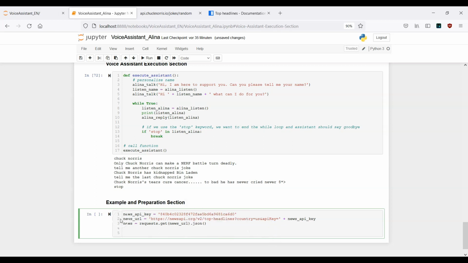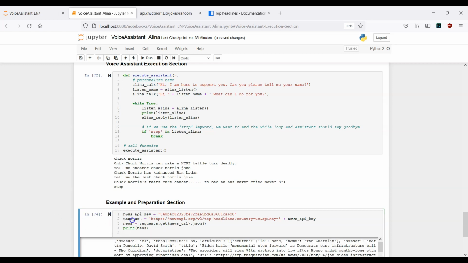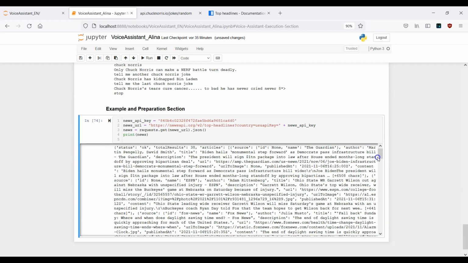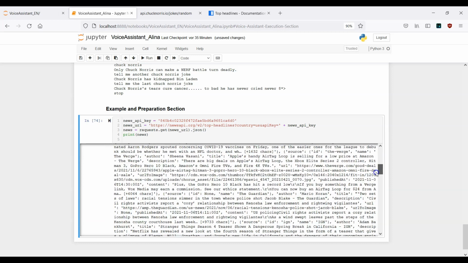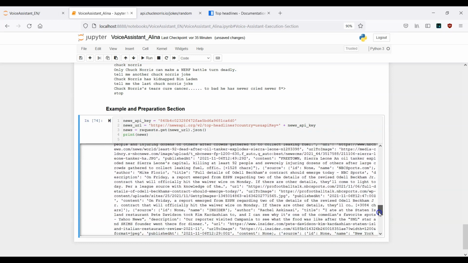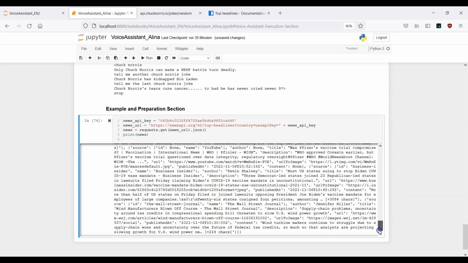Okay, this is it. Let's just run it. Okay, this is fine. And now let's print the news variable here. So let's see what we have. Now you can see here we have all this data. Okay, so this is a little bit overwhelming.